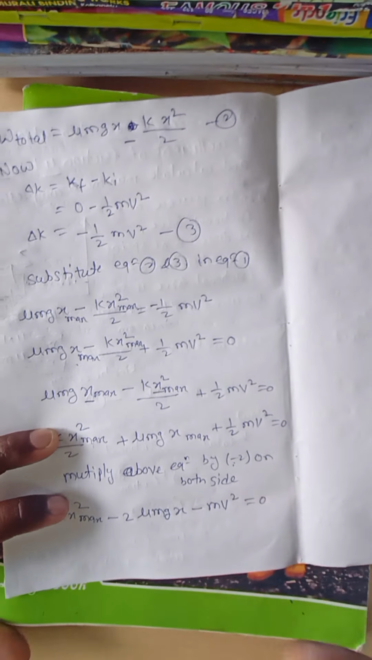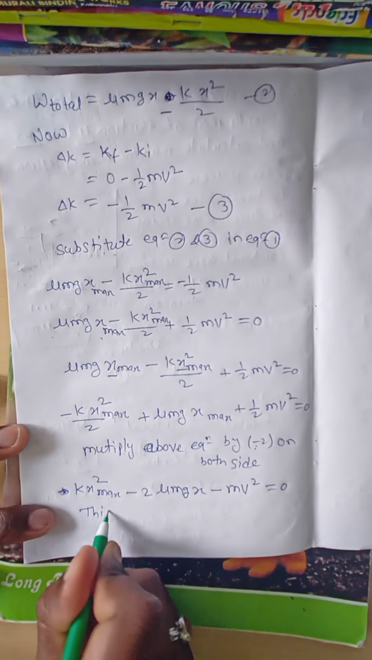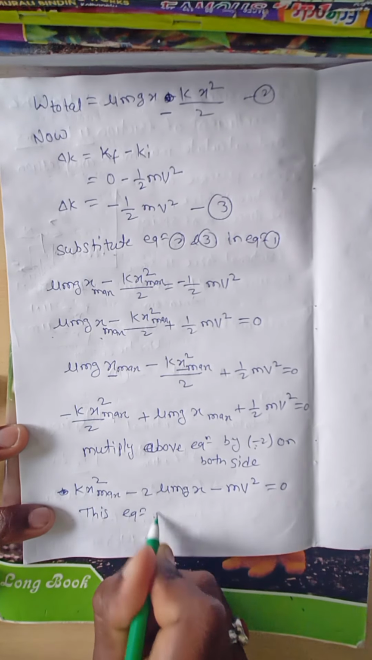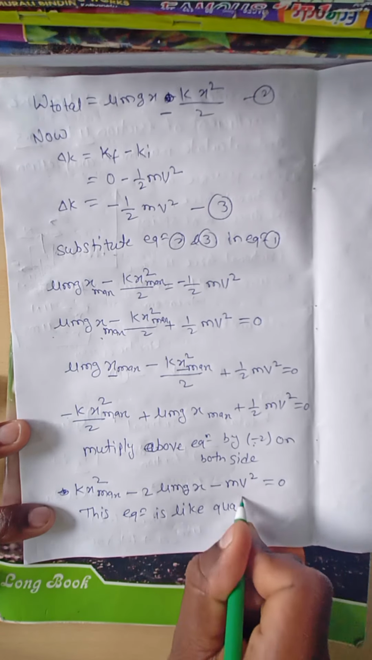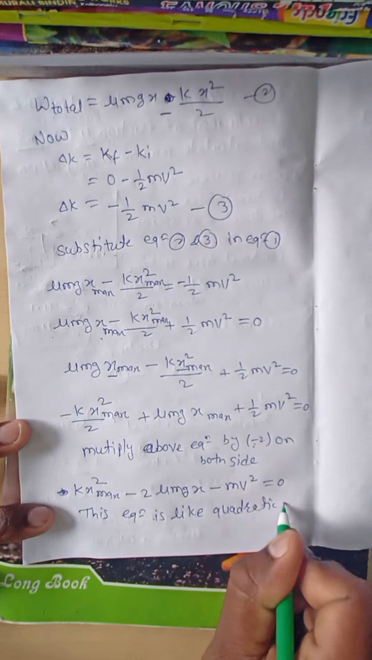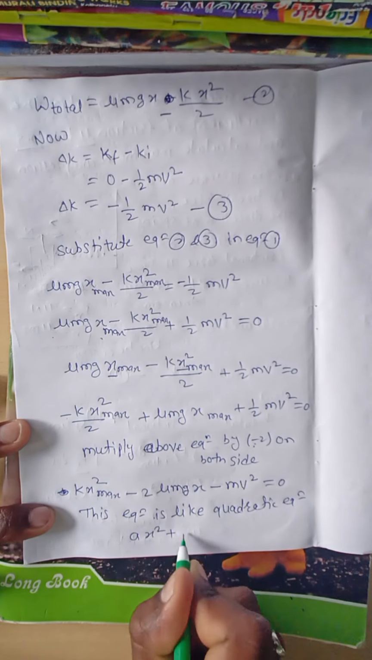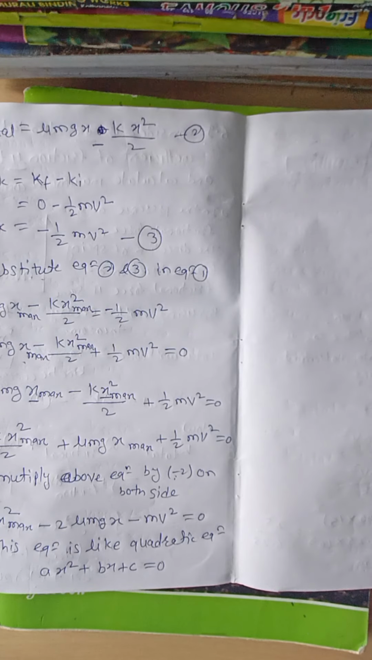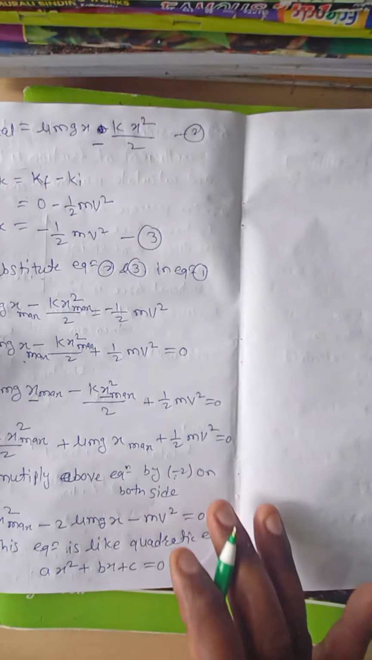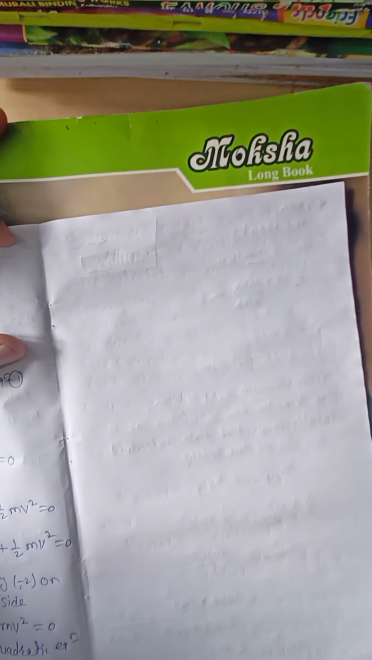Now this equation is looking like a quadratic equation. What is meant by a quadratic equation? a x square plus b x plus c is equal to 0. Therefore this equation is looking like a quadratic equation.